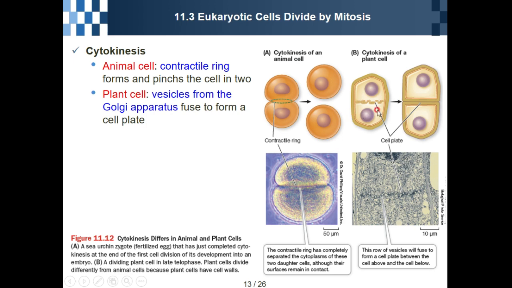How about the plant cell? So in the plant cell, one cell. During that time, vesicles come from the Golgi apparatus. After that, these vesicles fuse with each other. After that, they make the cell plate, like this. So they make individual daughter cells, like this. So this is the cytokinesis.